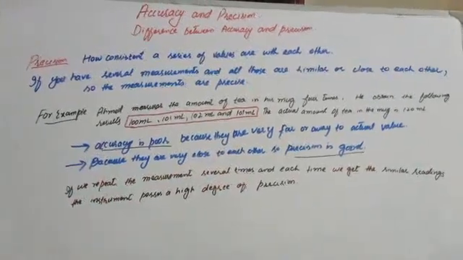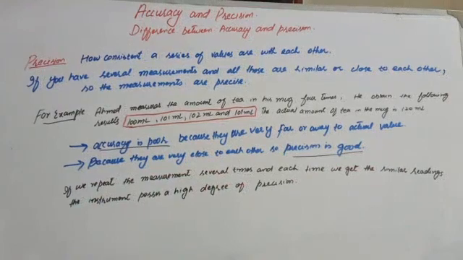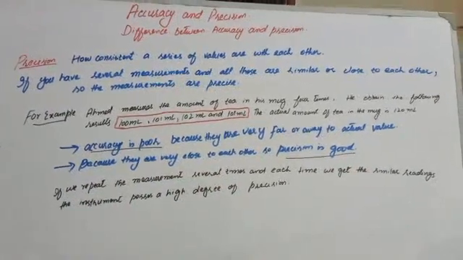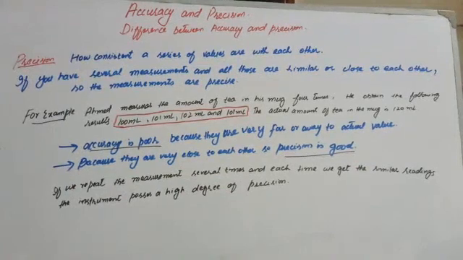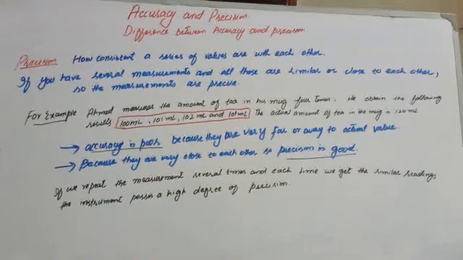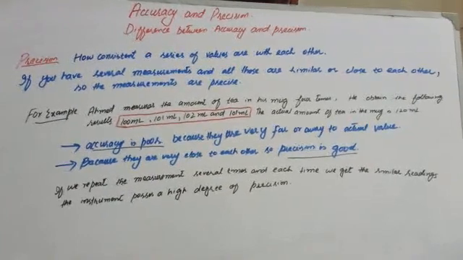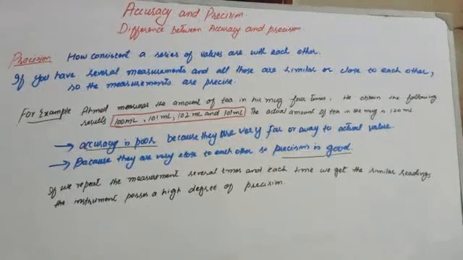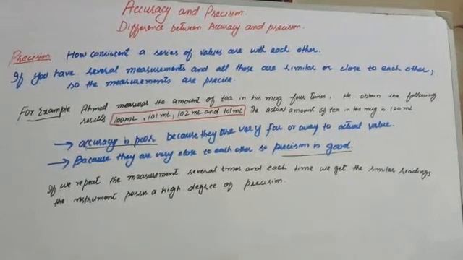Okay, what is precision? How consistent a series of values are with each other. यानी सीरीज ऑफ वैल्यूज़ आपस में कितनी कंसिस्टेंट हैं उसको हम प्रिसीजन कहते हैं. If you have several measurements and all of them are similar or close to each other, then the instrument is precise.